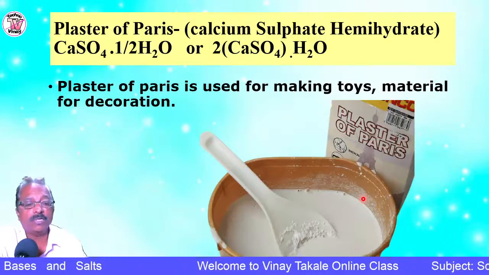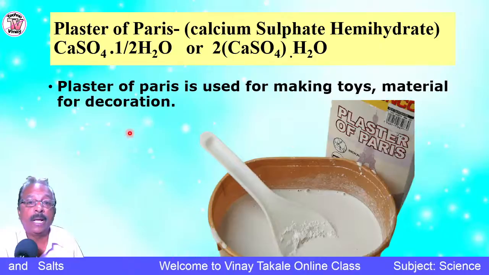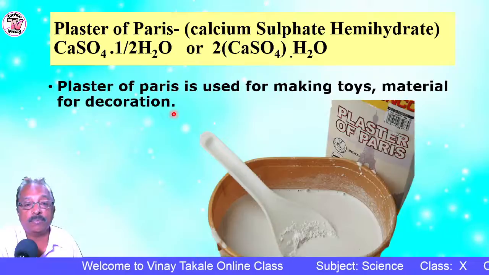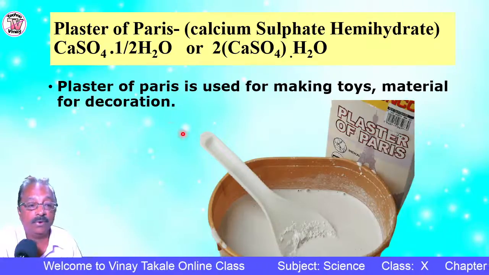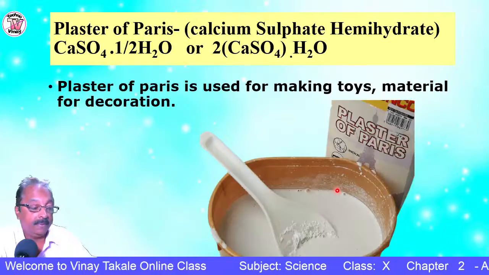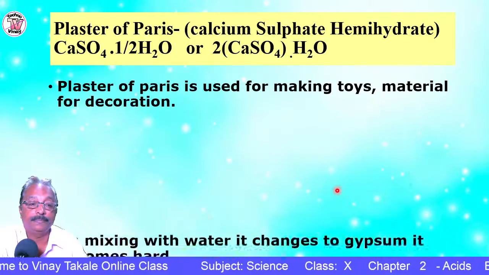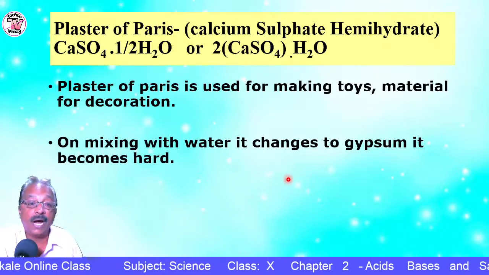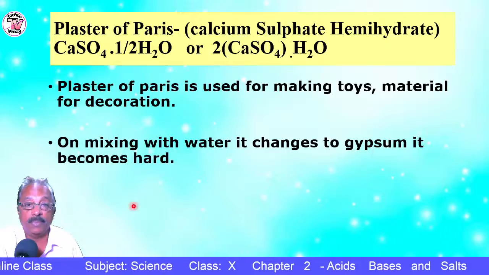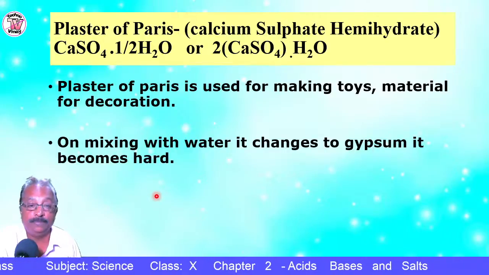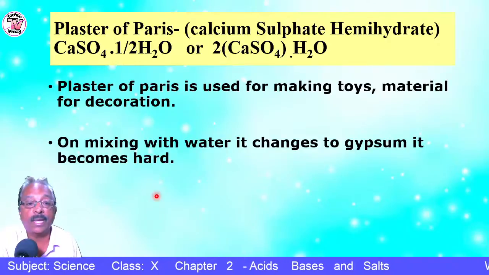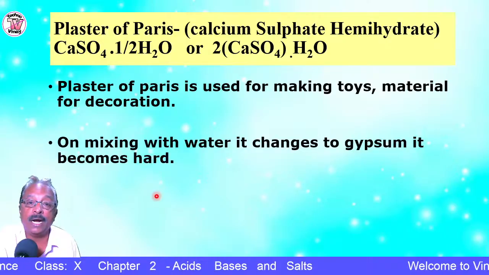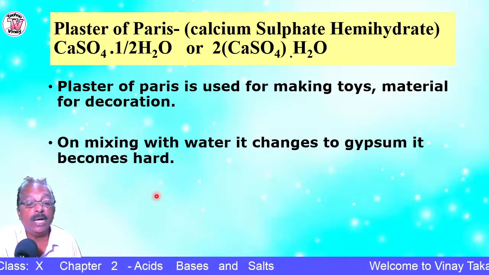So what is the use of this plaster of Paris? We all know that plaster of Paris is used for making toys, materials for decoration, different types of toys and idols. On mixing it with water, it becomes hard. Why? It changes to gypsum. So once you add a little quantity of water and give a shape, after some time it gets hardened, the shape is retained, and you cannot reuse it again.